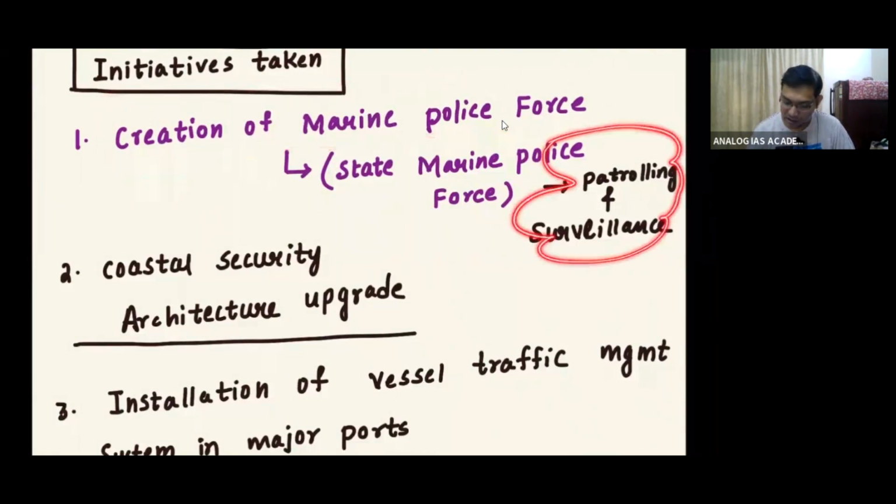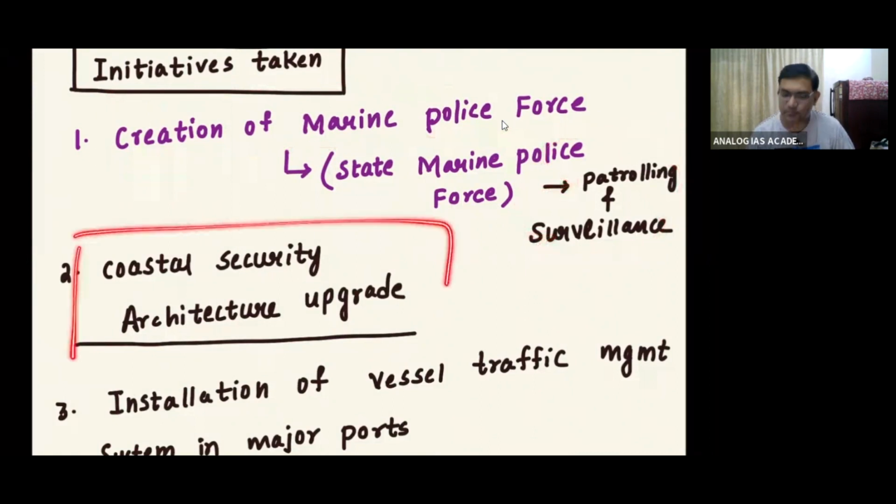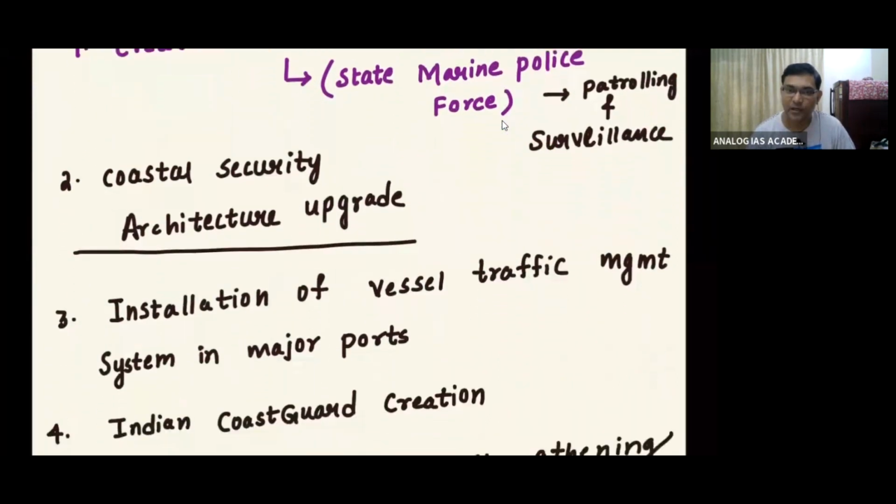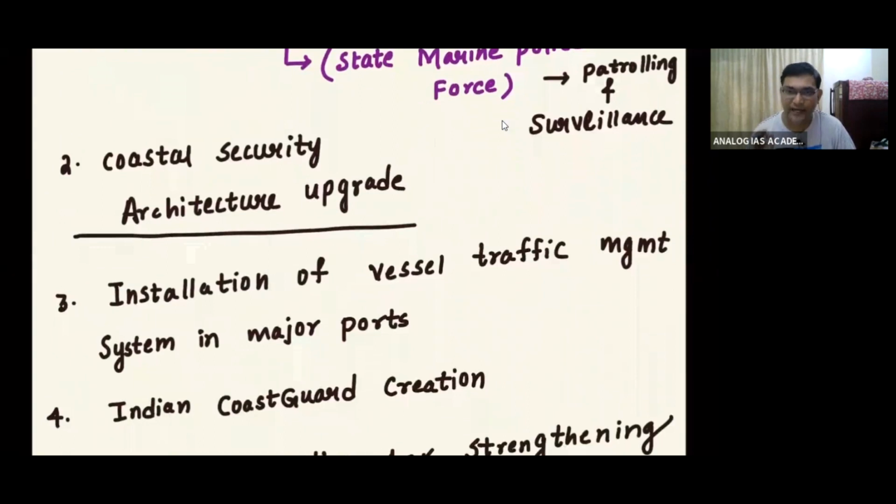Then also coastal security architecture upgradation, providing ID cards to fishermen, multiple ID cards to the fishermen.